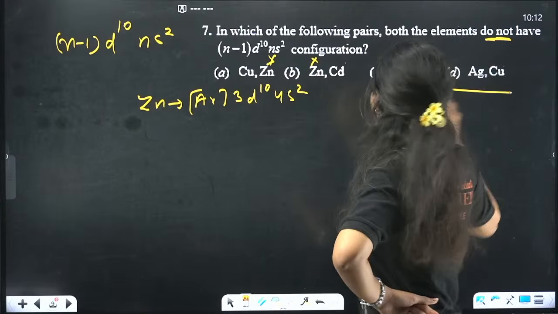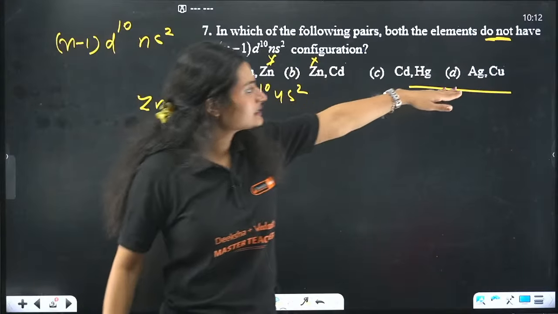Now, in here, cadmium, mercury, and silver and copper.